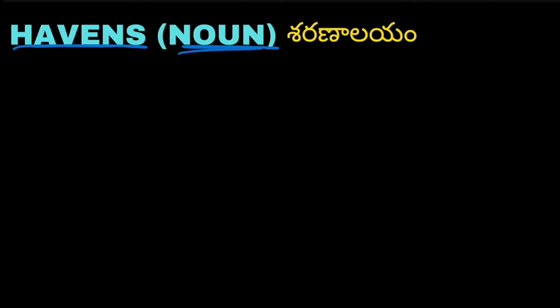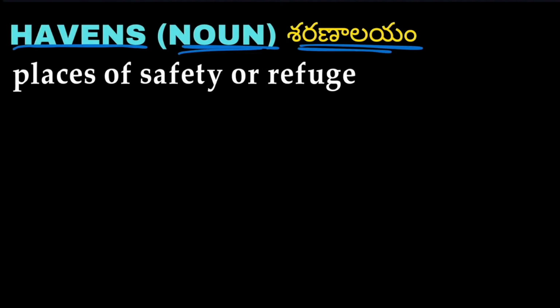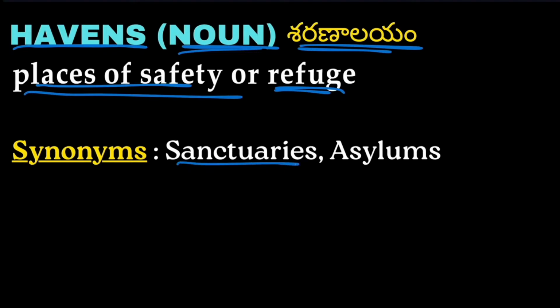Next word we have is havens. Havens is a noun, and havens means Saranalayam. Places of safety or refuge are called havens. Synonyms are sanctuaries, asylum. Sanctuaries and asylum.